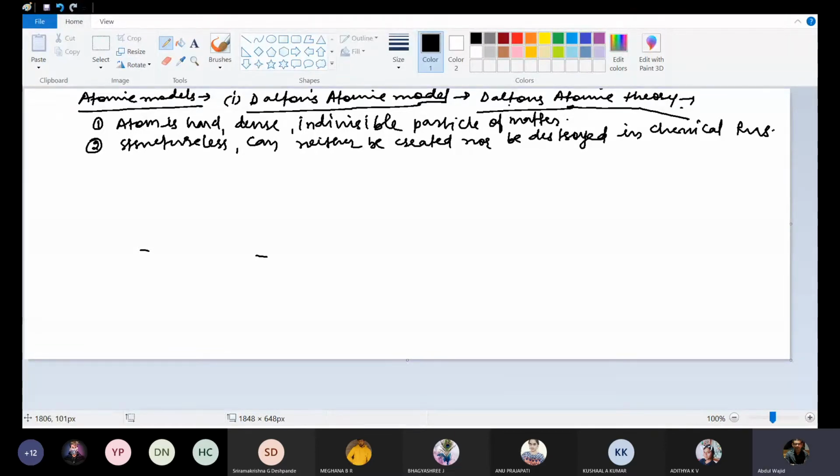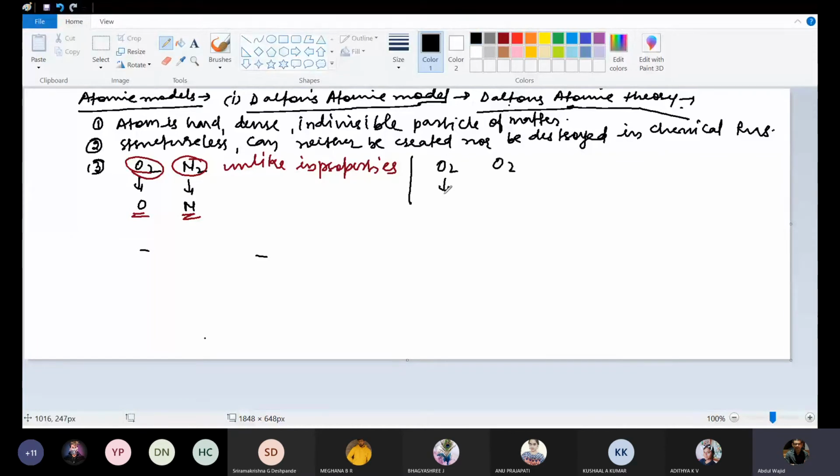Now, atoms of different elements, for example O2, atom of O2 is O and atom of N2 is N. Atoms of different elements are unlike in properties, and atoms of the same element, that is O2, their atom will be O and O. Atoms of the same element will be alike in properties.